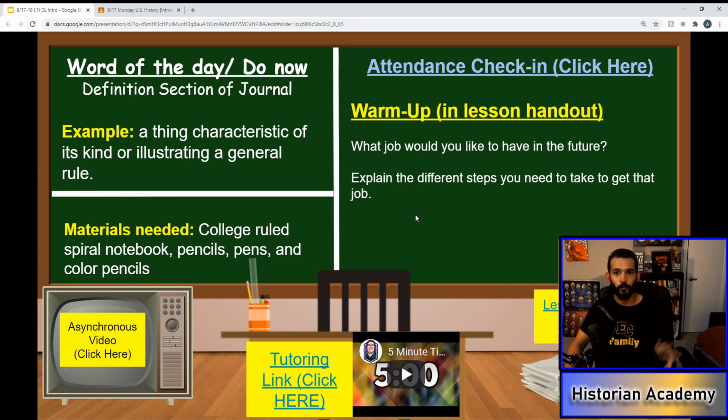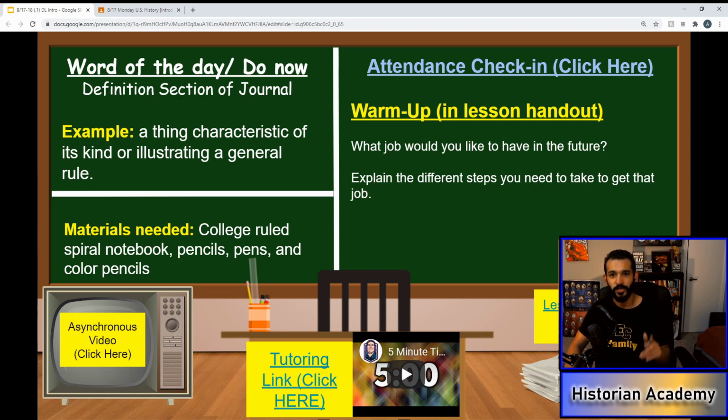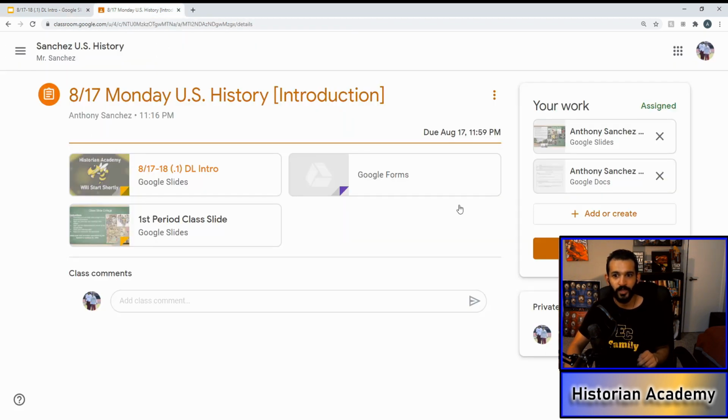Now, for your warm-up. This warm-up is going to be in your lessons handout. So the warm-up is, what job would you like to have in the future? Explain the different steps you need to take to get to that job. Where you could find the handout to answer this is here, your lesson questions handout. This will actually take you back to the assignments for today. And what you're going to click is right here. It says your name, Google Docs, and it should be the form. So go ahead and click that, your question, your handout for today.